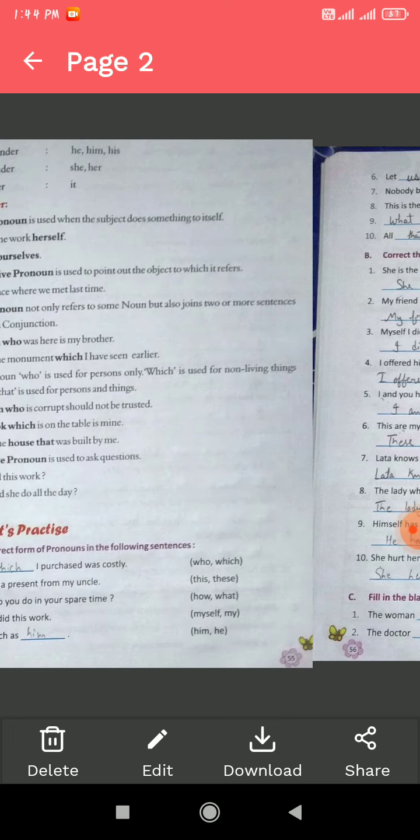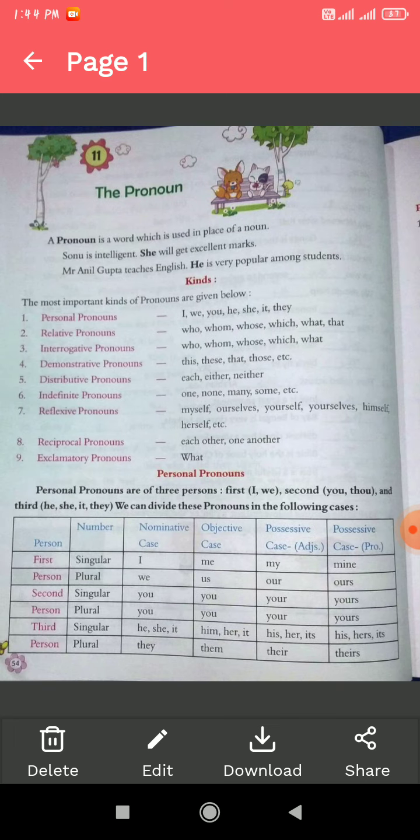It is very, very important to learn what a pronoun is. Then we will be able to make correct sentences. So that's enough for today. Thank you.